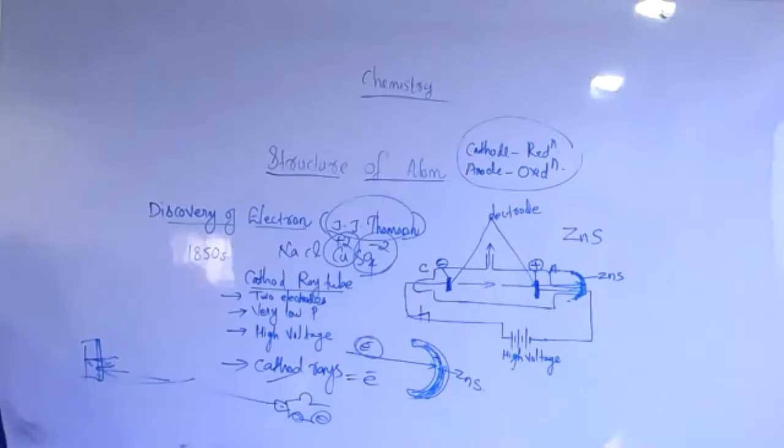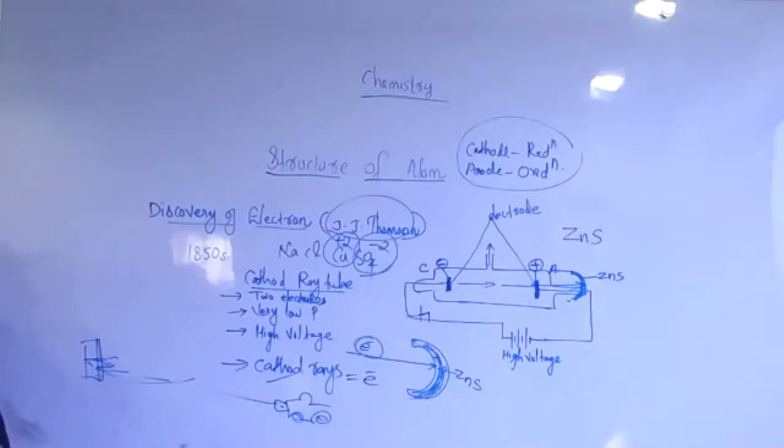Yes, miss. Okay. So, you want to memorize one thing. The tube behind the anode with a phosphorescent material, that is called what? Phosphorescence or fluorescence, no problem. It's a material called zinc sulfide.